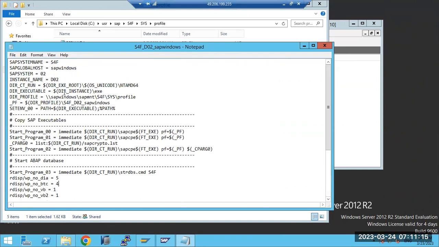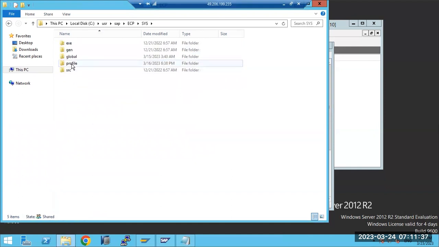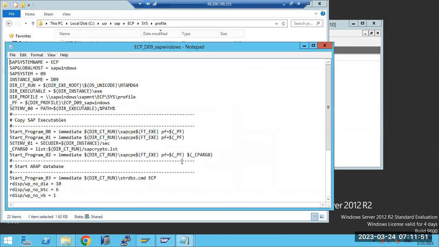Then what next? Your instance name is okay. SAP system S4F is mentioned here. Then instance name, SAP system. I think something is wrong here. We'll review the ECP parameters. Instance number is the same.